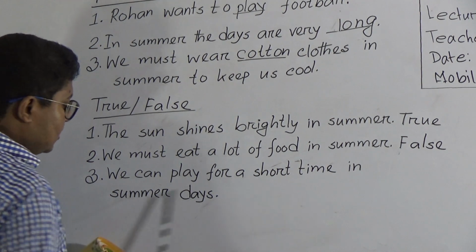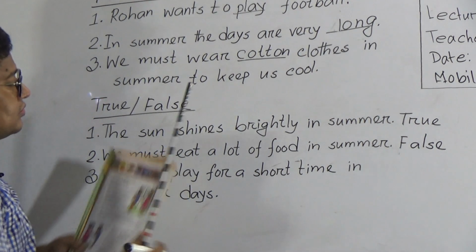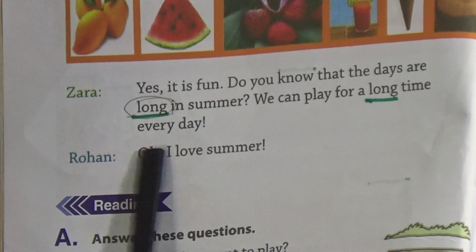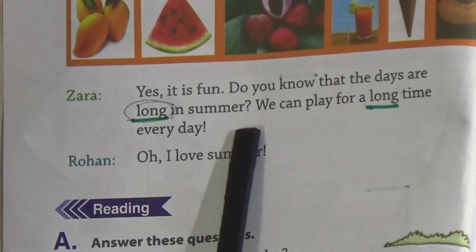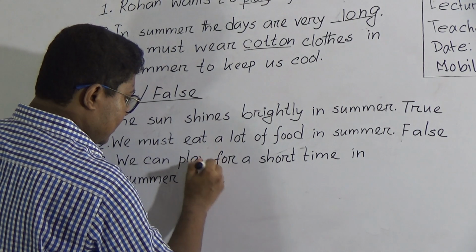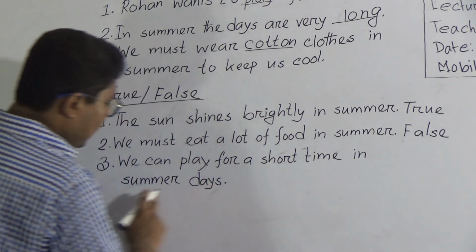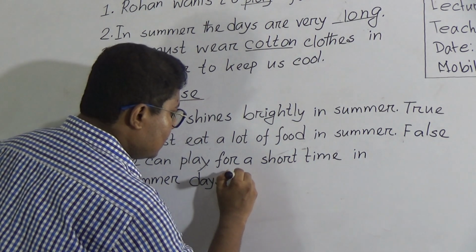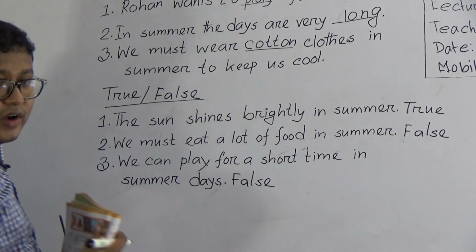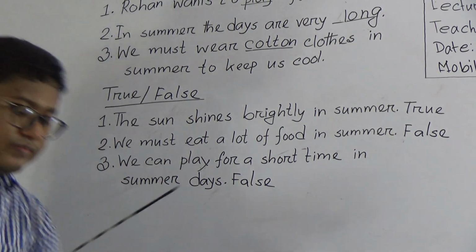Last one, number 3, we can play for a short time in summer days. So if you go to the book, you can see the summer days are very long. We can play for a long time every day because the days are very long. We will get enough time for playing. So this sentence is false. We can play for a long time in summer days.